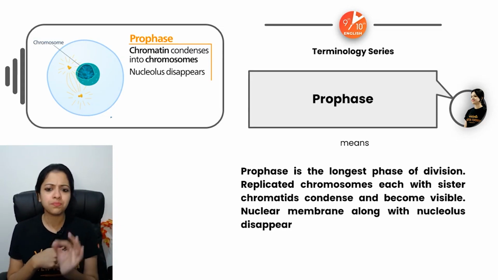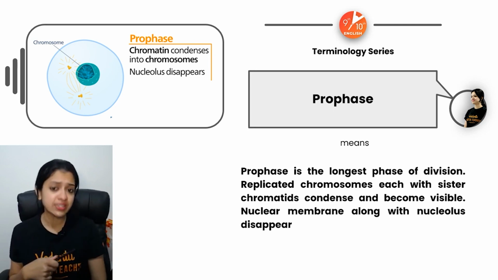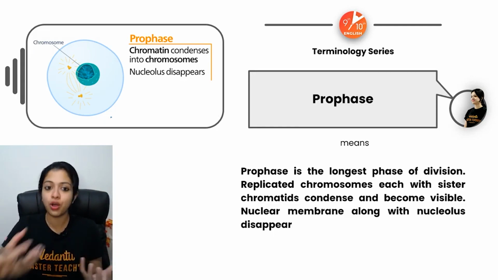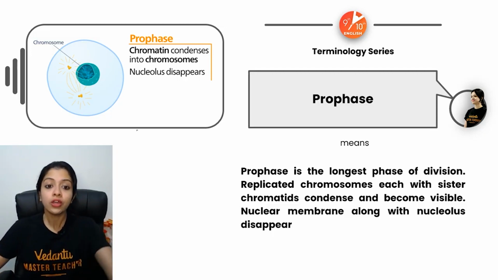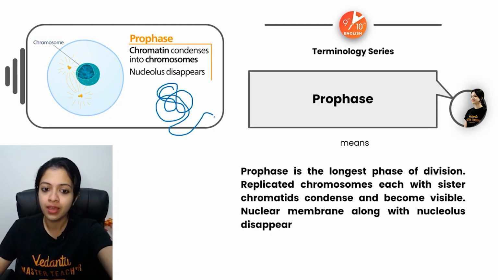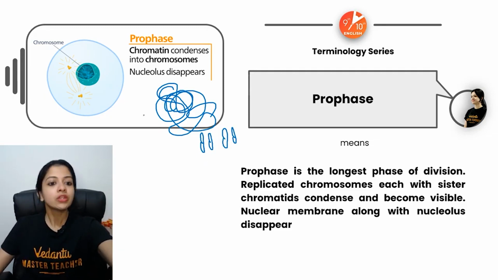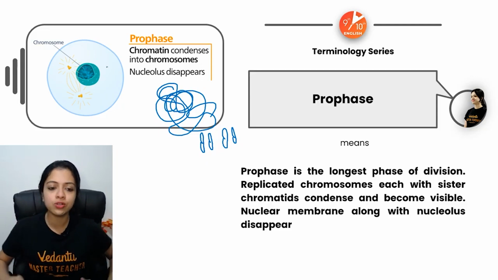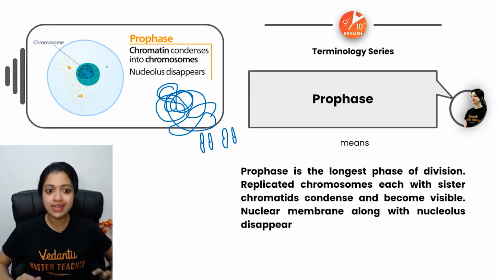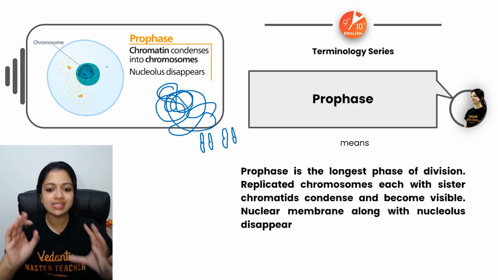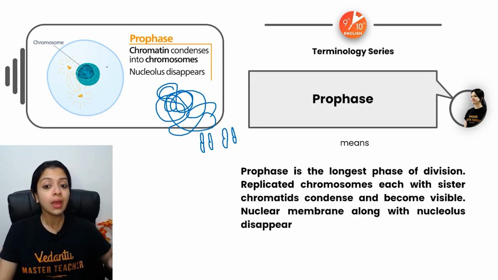Prophase. Pro means the first phase. So here the major event is that the chromatin, or the DNA content, which is in the form of chromatin right now, condenses into chromosomes. In preparation for cell division, it gets condensed into organized structures called chromosomes. The nucleolus also disappears. The nuclear membrane also begins to disappear because it might come in the way of chromosomal movement later on in mitosis. So this is the major event that occurs in prophase.